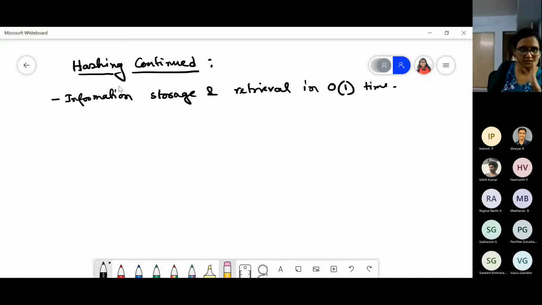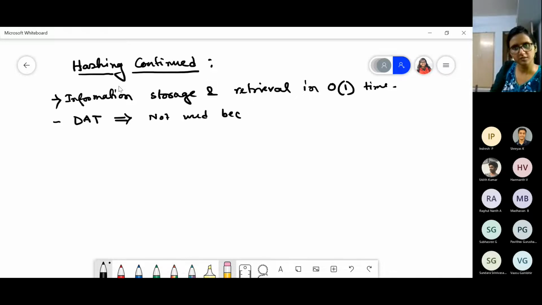This is the task. How did we proceed? First there was this direct address table, DAT. That was not useful. Why did we not go with this idea? Not used because... anyone recall that?